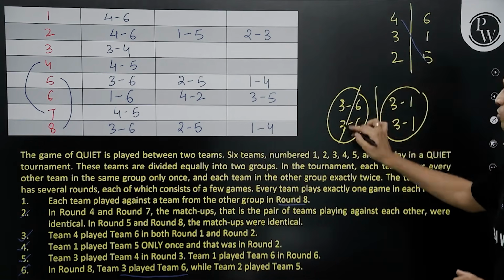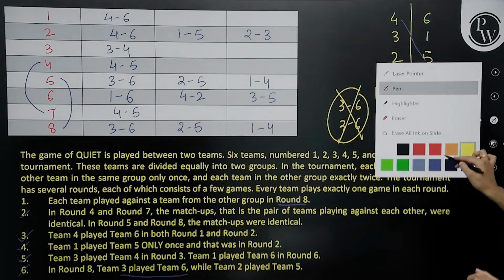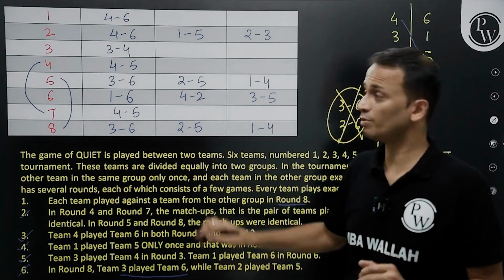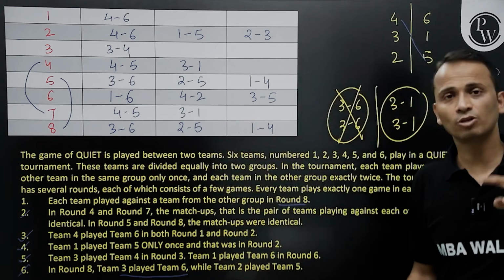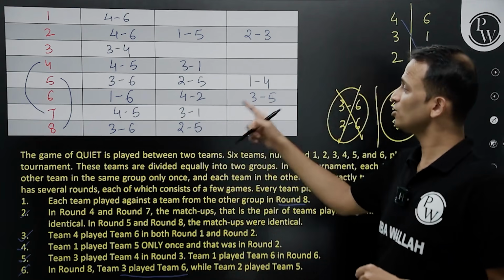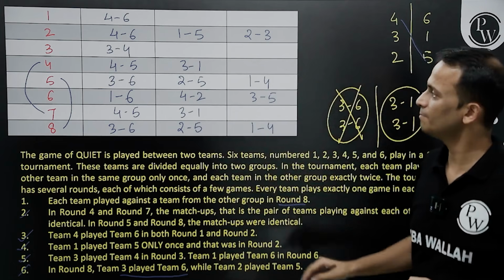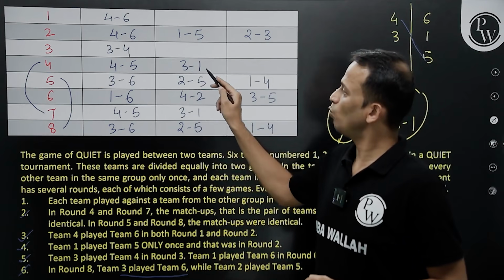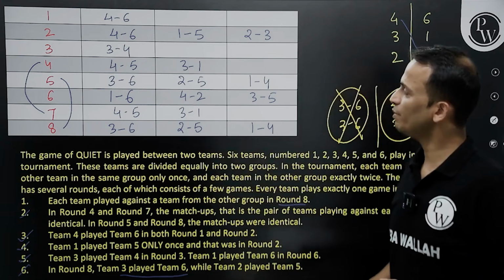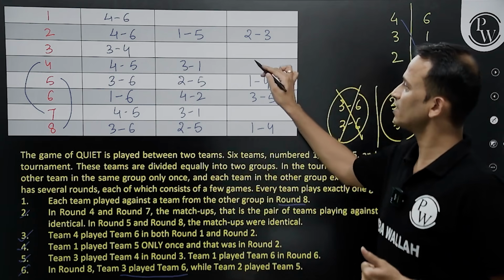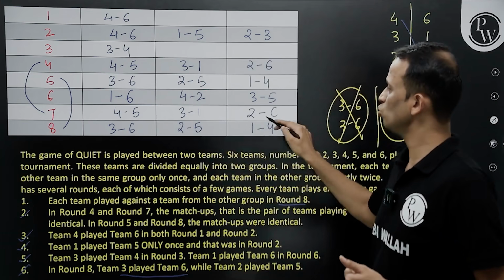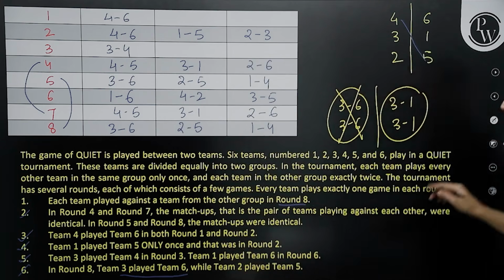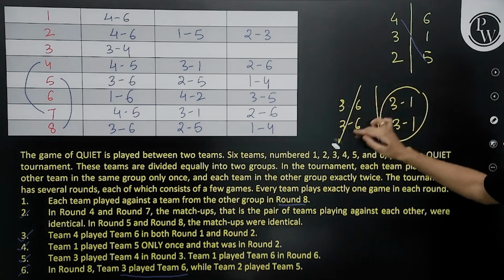Okay, right? So this will not be played 3-1. 3 will play with 1 in round number 4 and round number 7. Now the remaining match of these two rounds can be calculated. So in round number 4, 1, 3, 4 and 5 have played. 2 and 6 are left. Same will happen in this. 2 and 6 matchups are done in these rounds.